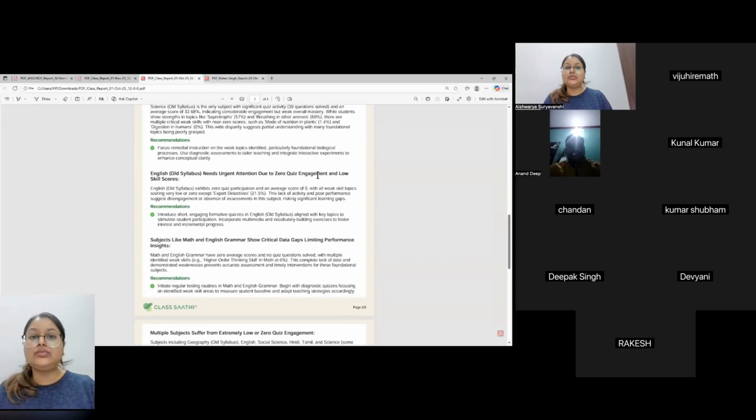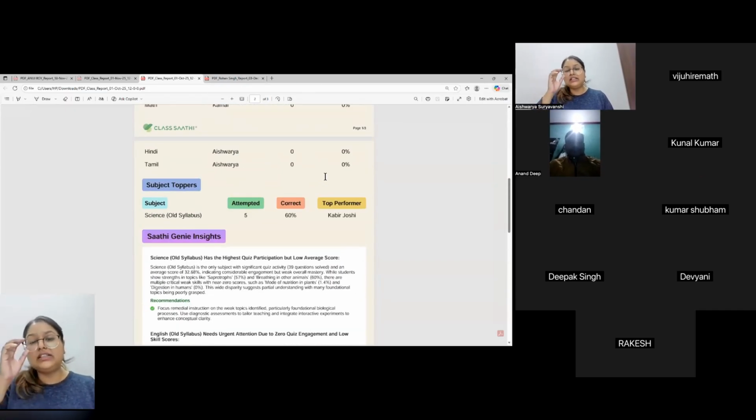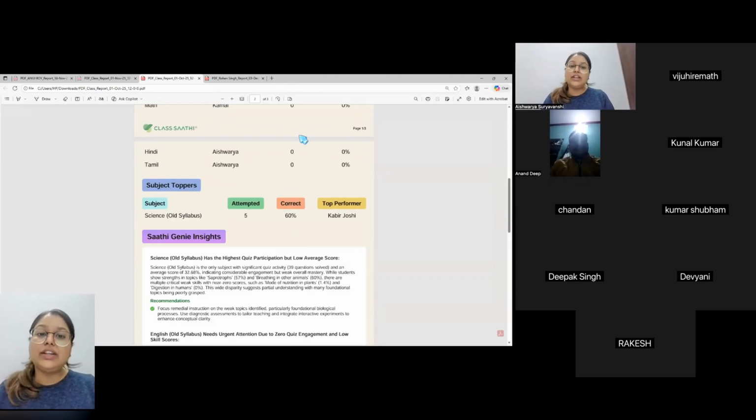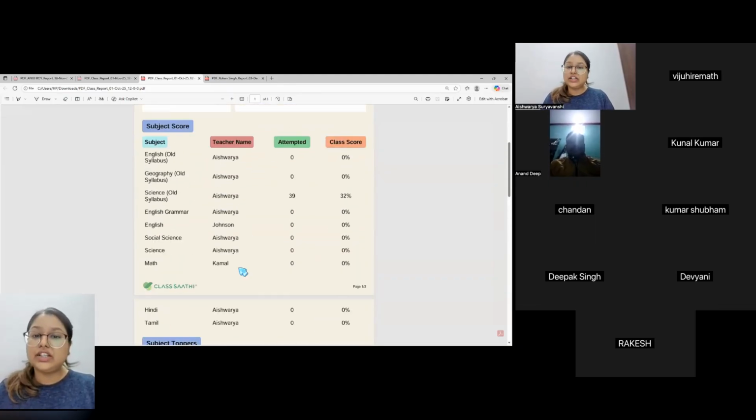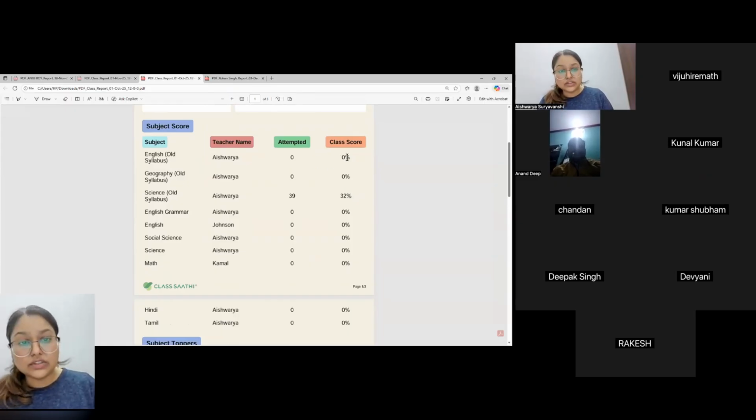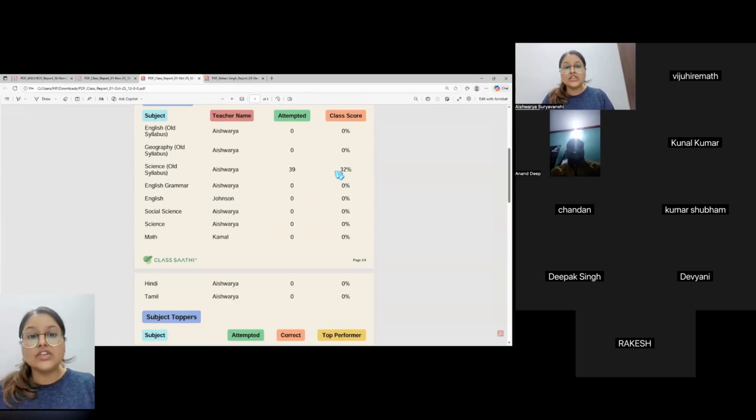So these are the two main things. But what I feel is the class-wise report is not just your entire class's overview, it is also the teacher's report, because here you are able to see the performance of each and every teacher, whether they have used the application or not, what is the score of the students for those subjects. So it's also a very insightful thing for the teachers to focus on.